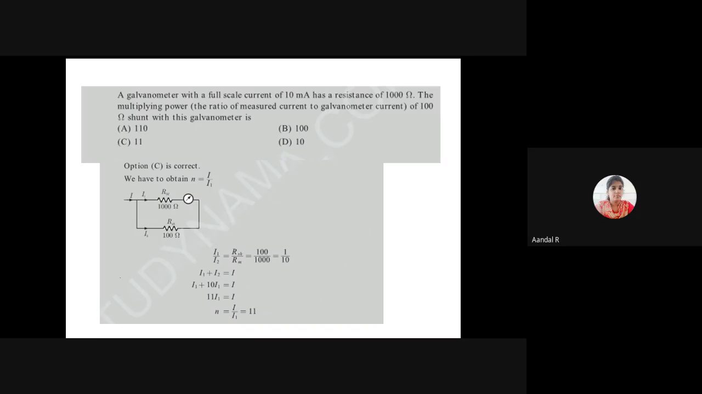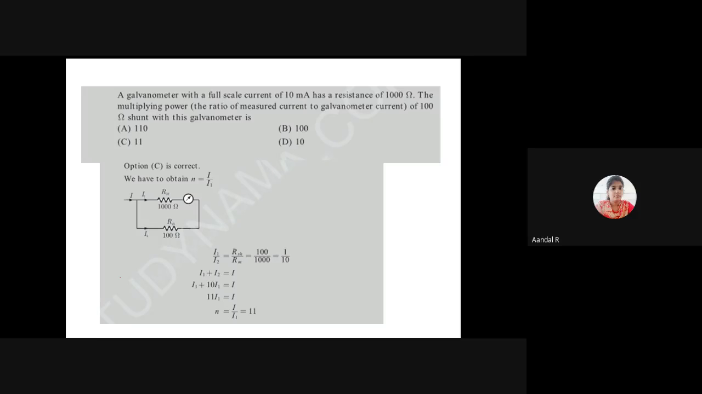To calculate the multiplying factor, the ratio is I1 by I2 equal to RSH divided by RM. The shunt resistance value is 100. The measured resistance value is 1000 ohm. So I1 by I2 equal to 1 by 10. So I can relate I2 equal to 10 I1.